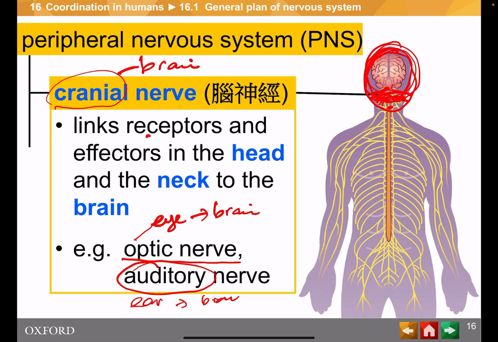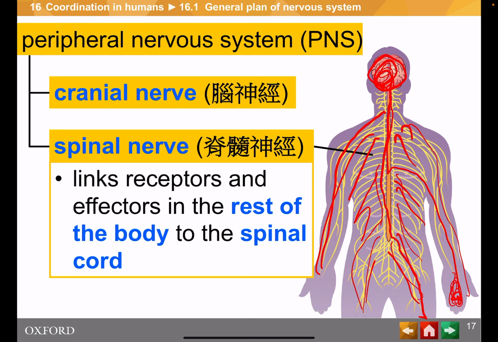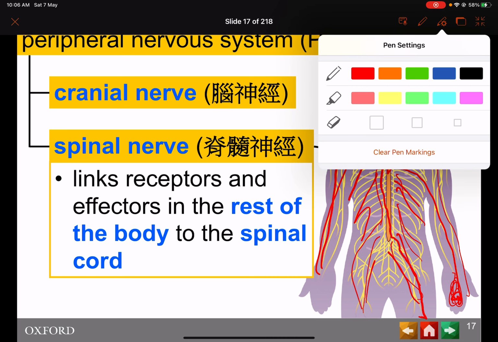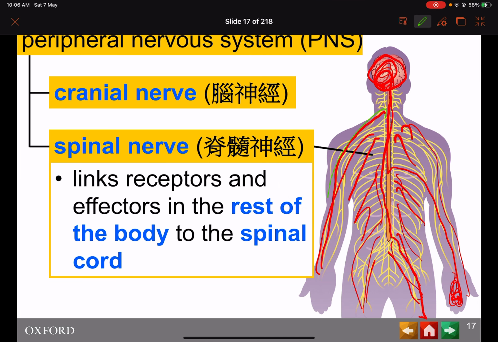Auditory nerves link the ear and the brain. Spinal nerves link the rest of the body from the spinal cord, for example to your arm and to your leg.